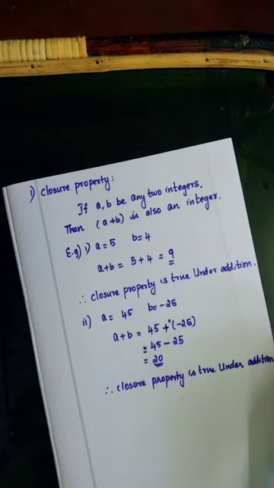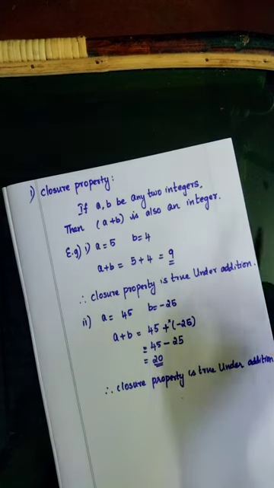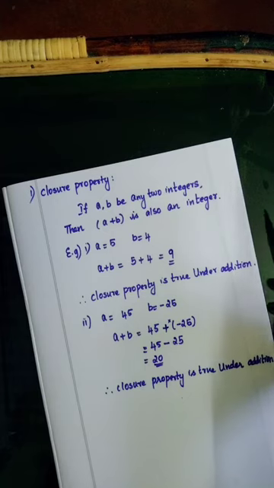Understand? This is the first property. If a, b are any two integers, then a plus b is also an integer. Understand?